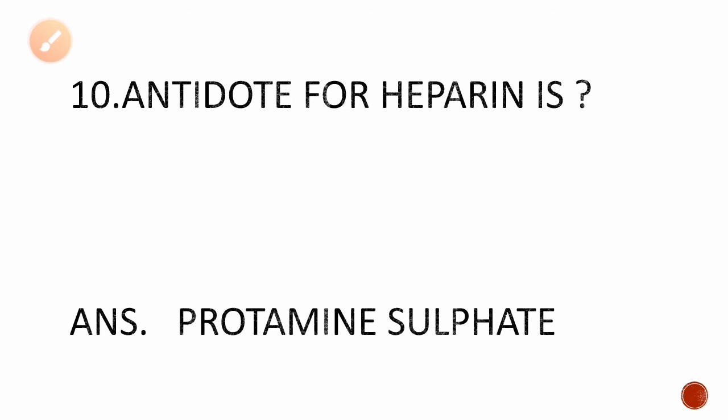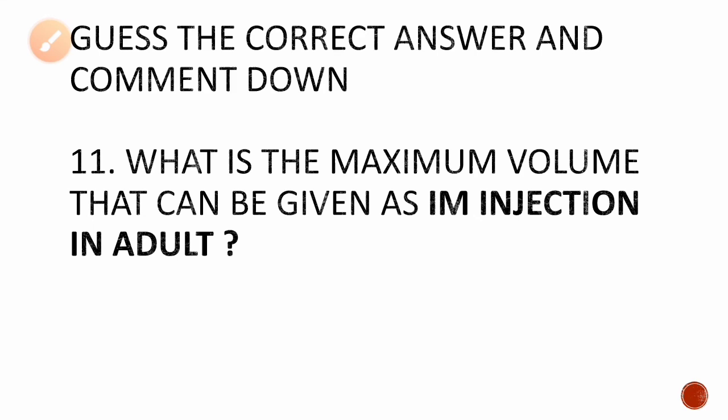So next question, this is for you guys. If you know the answer, please comment down in the comment section. I'll tell you whether it is correct or not. Okay, so what is the maximum volume that can be given as an IM injection in an adult? You have an adult patient and you have to give an IM injection to him. As a nurse you should know what is the maximum volume that can be injected in the muscle. If you choose a muscle, there will be a parameter. What is that particular parameter? What is the maximum volume you can inject into the muscle?